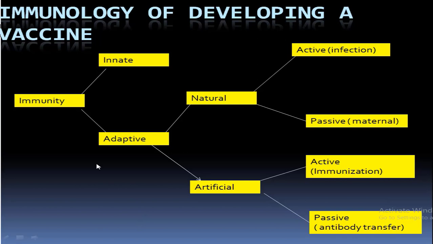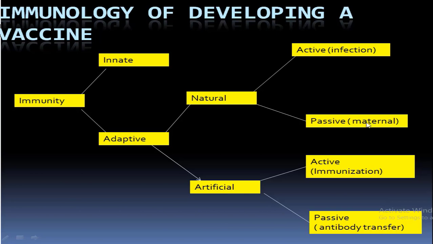It is further classified into natural and artificial, and natural is further classified into active and passive. In active immunity, infection occurs and the body develops antibodies for that particular infection. In passive, antibodies are transferred from mother to the fetus.